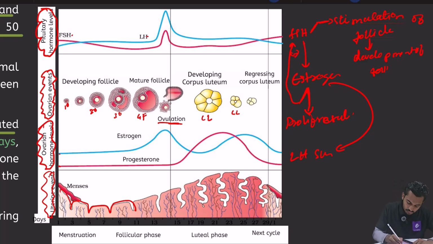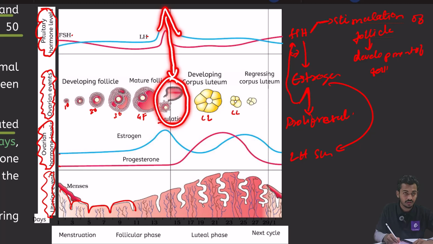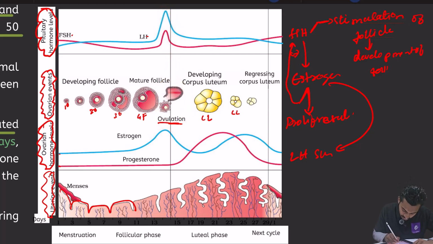The ovum is released, and this is the remaining Graafian follicle. This remaining Graafian follicle will become corpus luteum.